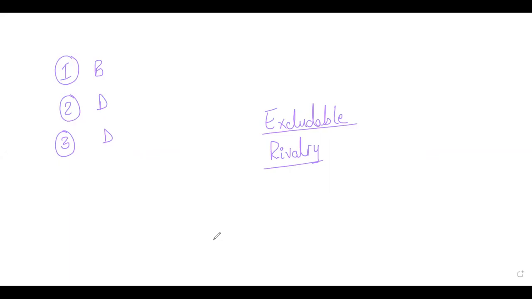Whereas public goods are non-excludable and non-rivalrous. Consumption by one person diminishes that thing for other people. Absolutely, that's correct, right? Okay. So that was the third one. What is the fourth one?